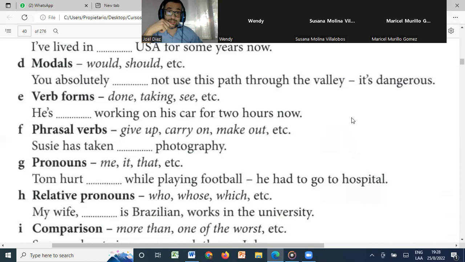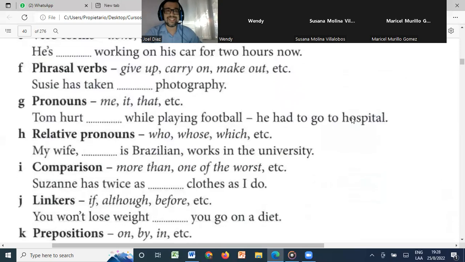Now, pronouns. We need to study pronouns for this part, like me, it, that, etc. This one, I would say, is not that difficult, it's easy. Who would like to do G? Tom hurt while playing football. He had to go to the hospital. I will say it hurts him. What is it? Hurts him. Himself. Himself, okay. Tom hurt himself while playing football.